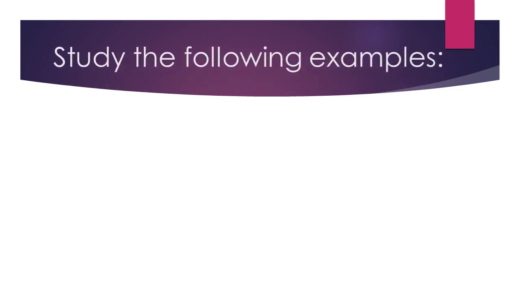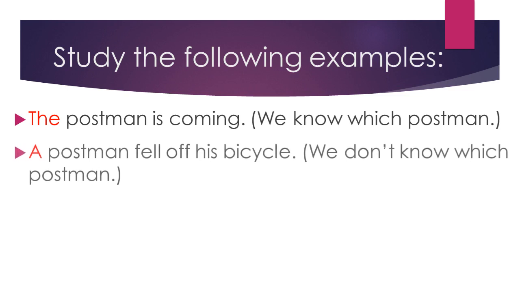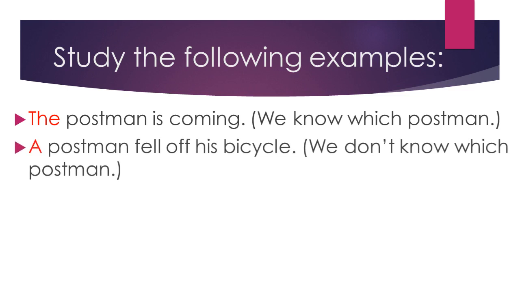Study the following examples. The postman is coming. Here we know which postman, because we are known to that postman, for that we use the. But if we don't know about the postman, that who is coming, which postman is coming, there we use a. A postman fell off his bicycle. Here off is used for separation. Here we don't know which postman, that's why a has been used.